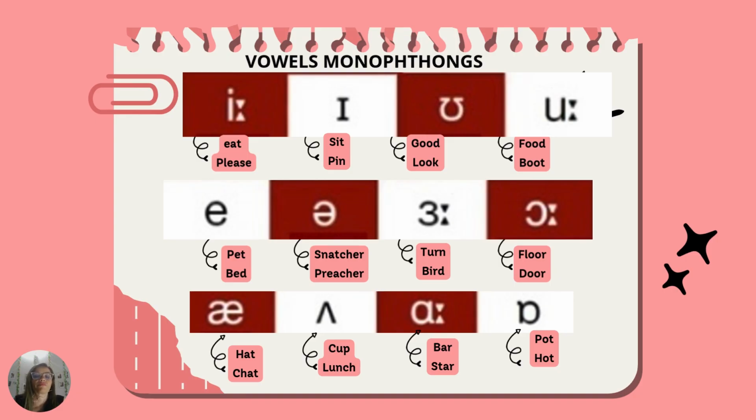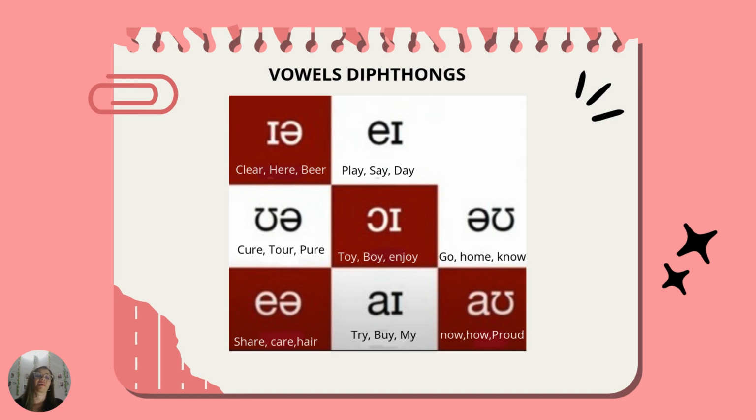Next sound. Oh. This sound occurs in the words pot, hot. For example, the soup is in the pot, or the water is hot. Next slide. These are the vowels diphthongs.